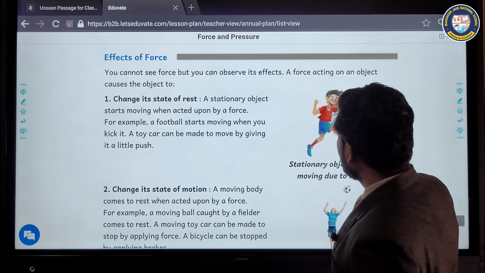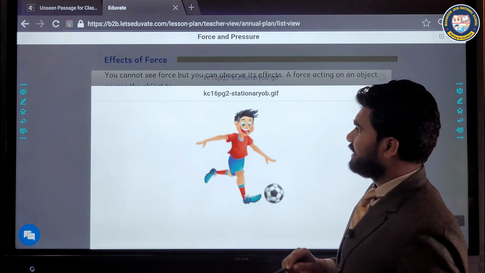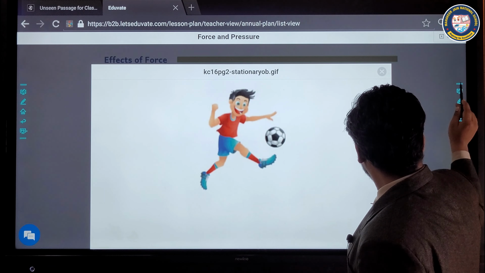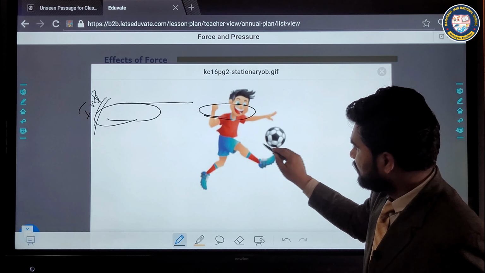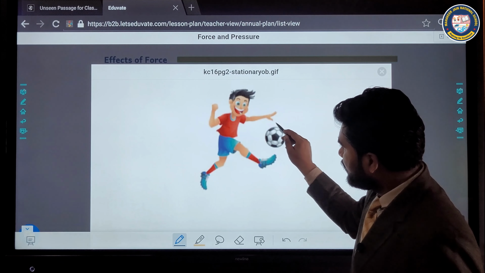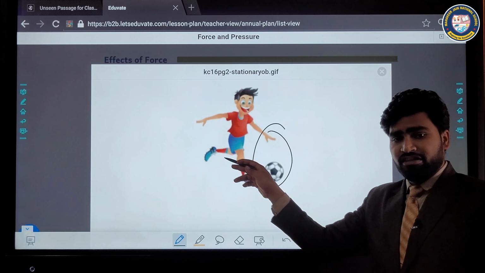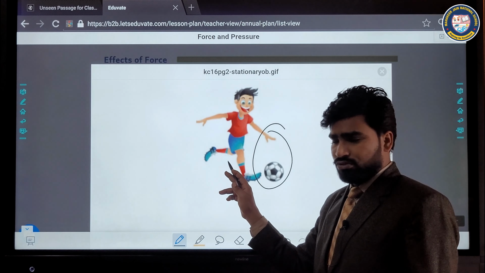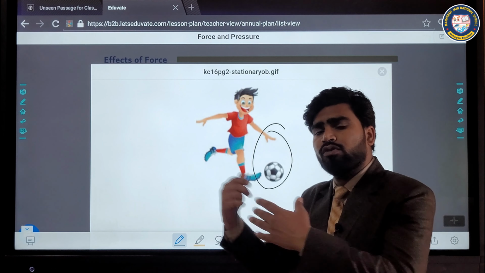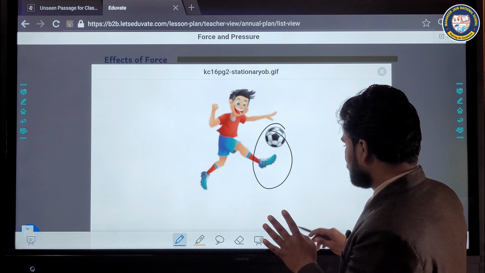Here you will see this particular boy is throwing that particular football. This football is stationary at a moment of time, but he kicks this ball, then it moves in motion.